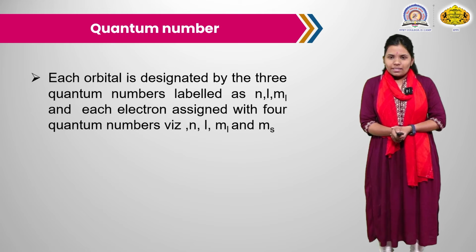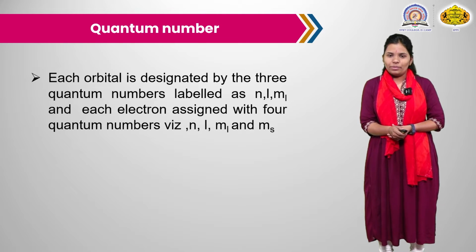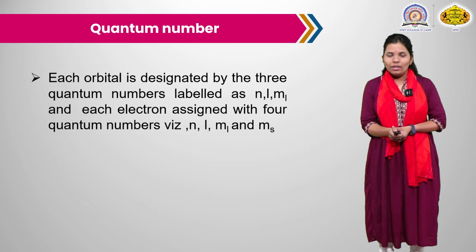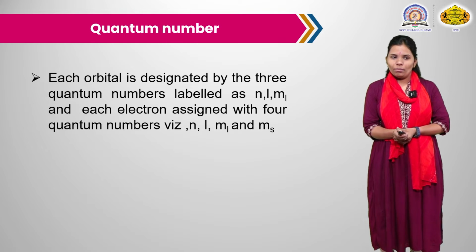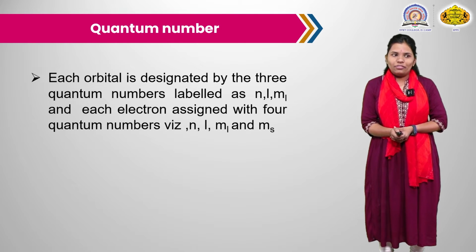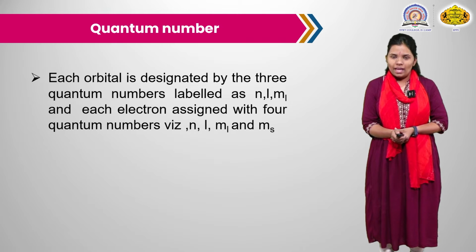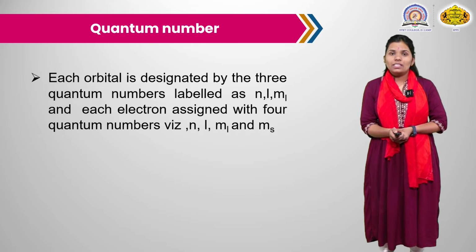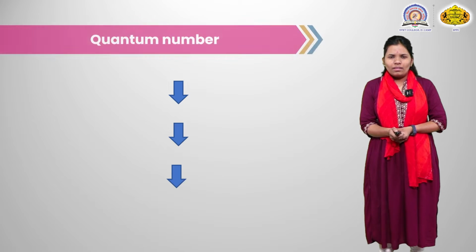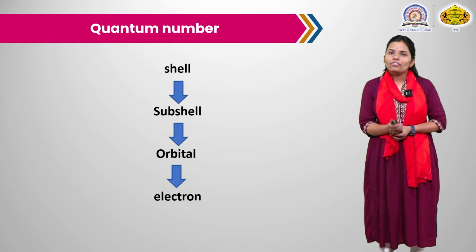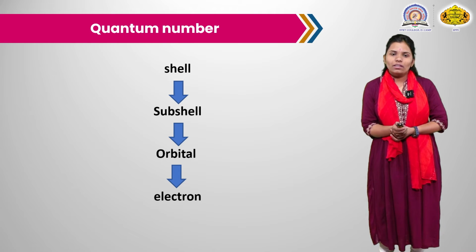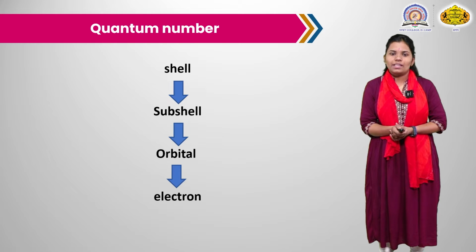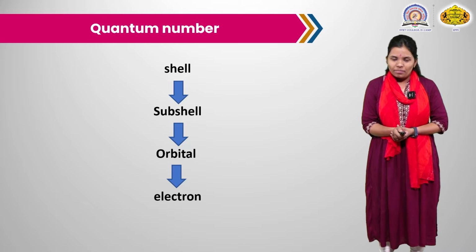Each orbital is designated by 3 quantum numbers, which are represented as n, the principal quantum number, l, the azimuthal quantum number, and ml, the magnetic quantum number. Each electron is assigned 4 quantum numbers, that is n, l, ml and ms. ms is the spin quantum number, which represents the spin of that electron. So, here is the filling of the electron in that particular orbital: first the shell, after that the subshell, then the orbital, and the electron gets filled.